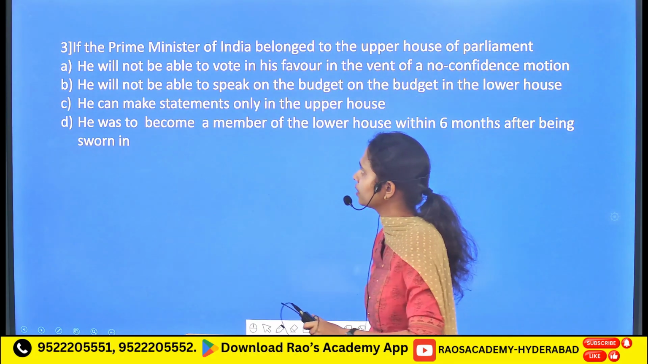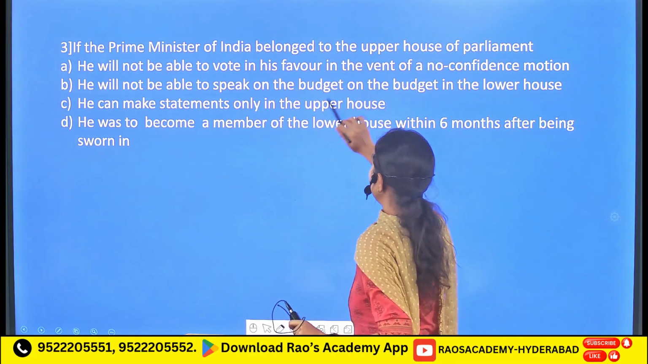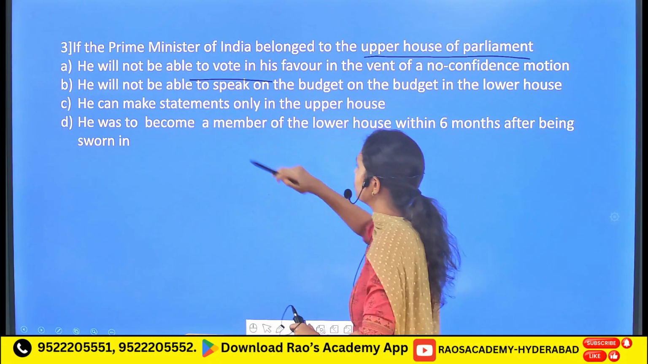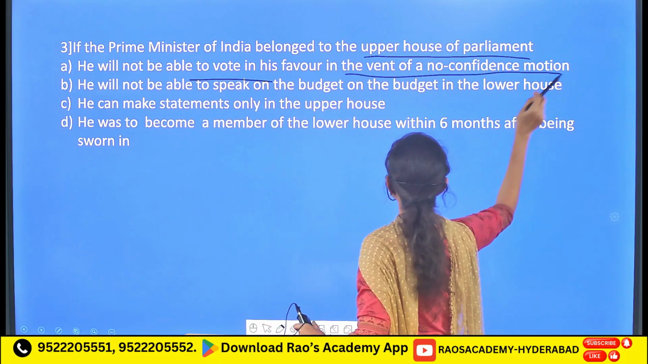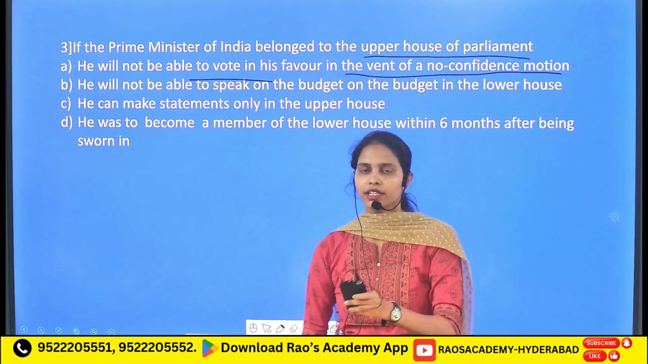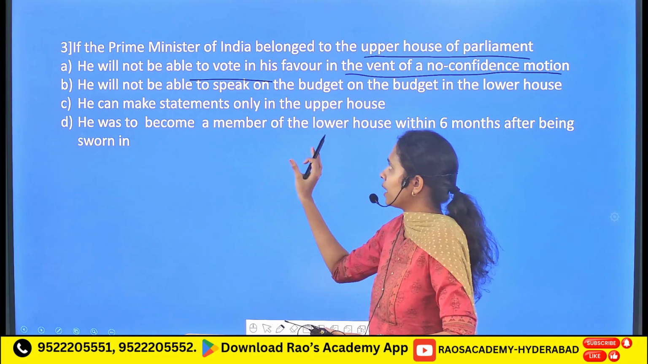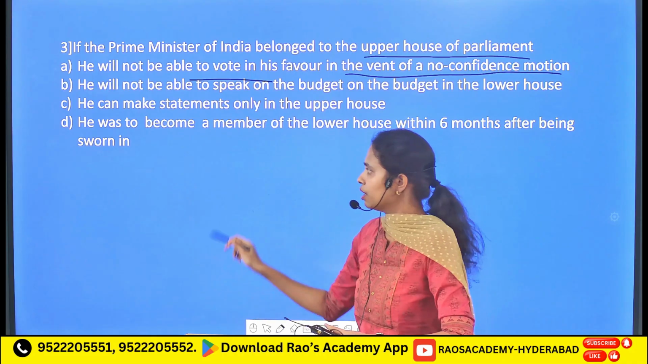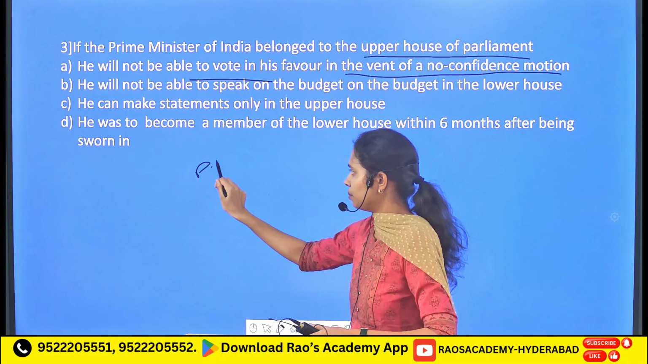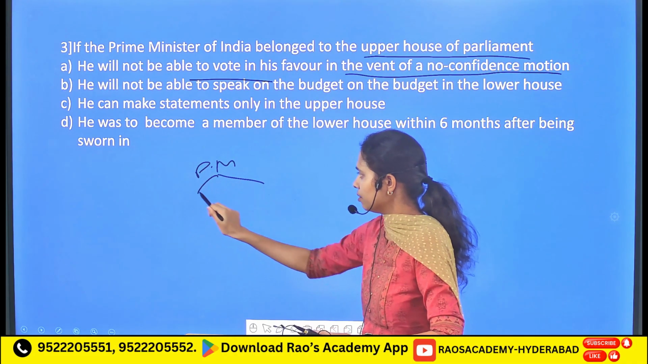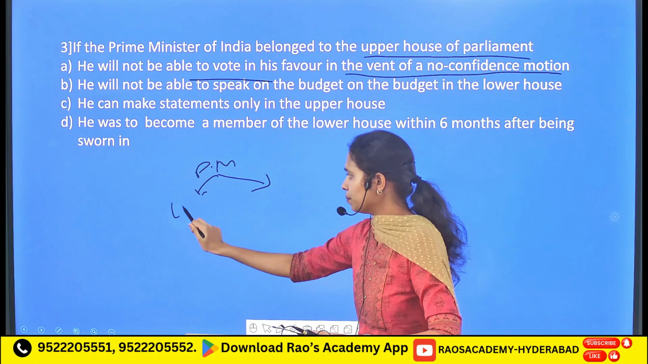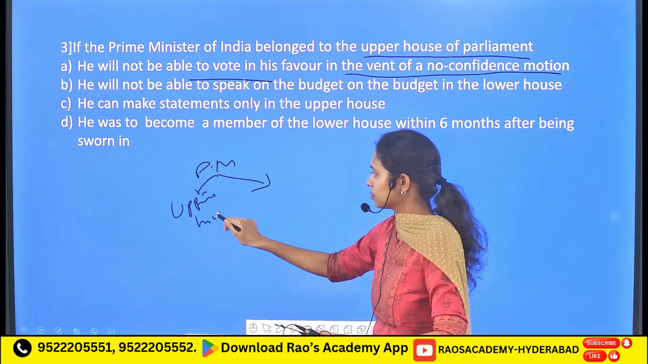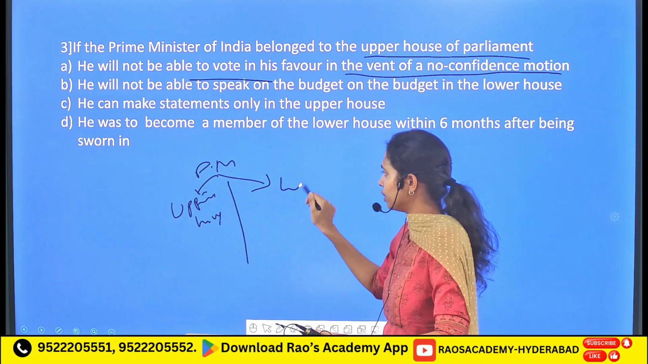Followed by, if the Prime Minister of India belongs to the upper house of the Parliament, he will not be able to vote in his favor in the event of a no confidence motion. Firstly, let me give you a brief background with regard to the right to speak and the right to vote. For example, this is the Prime Minister. This Prime Minister, for example, is a member of the upper house as given in the statement, and the other house being the lower house.